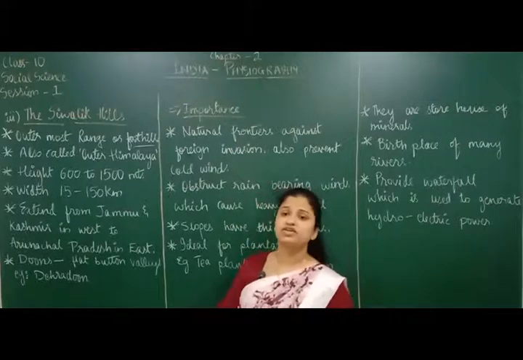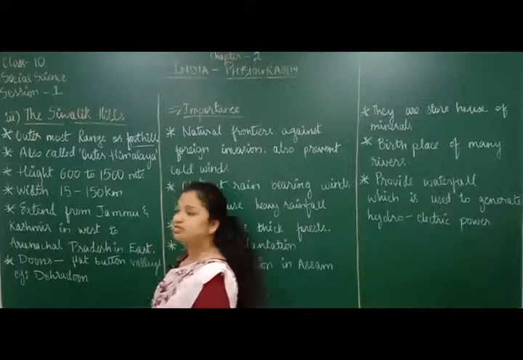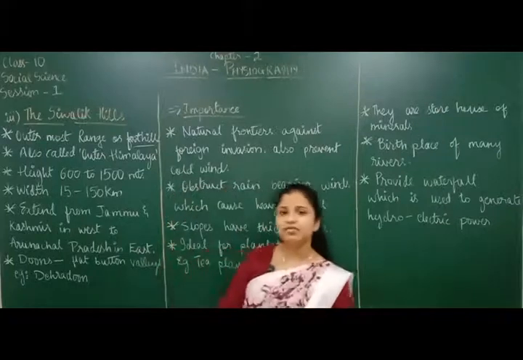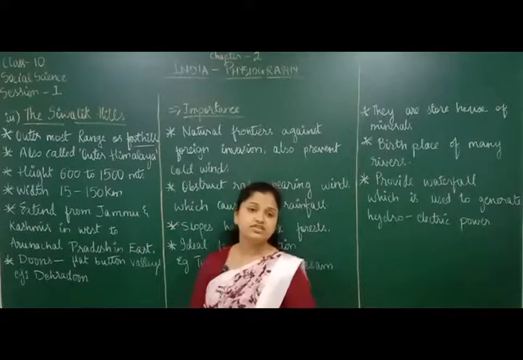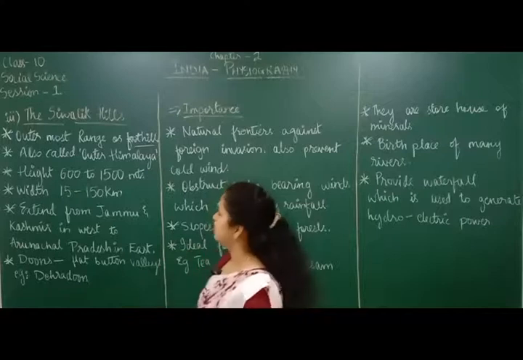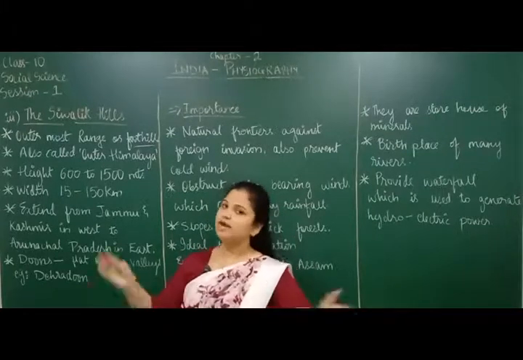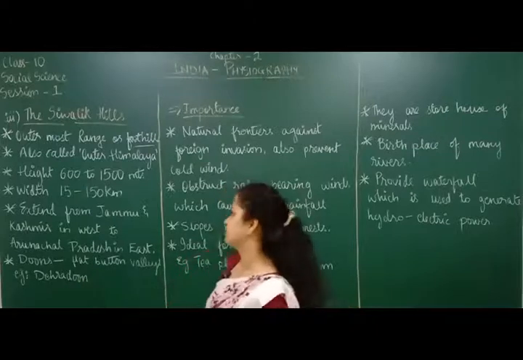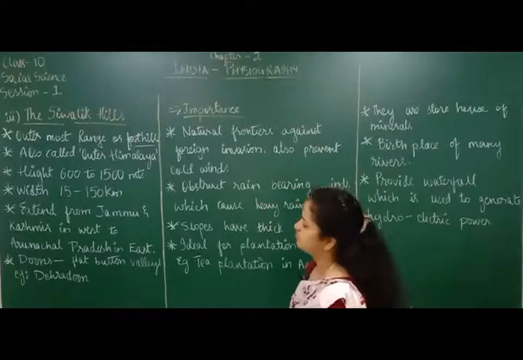Also, what is the width of these mountains? The width of this mountain is 15 kilometers to 150 kilometers. The minimum width is 15 kilometers, and the maximum width of the Shivalik Hills is 150 kilometers. So minimum 15, maximum 150 kilometers. Very, very important. You have to remember the height and the width of these mountains.